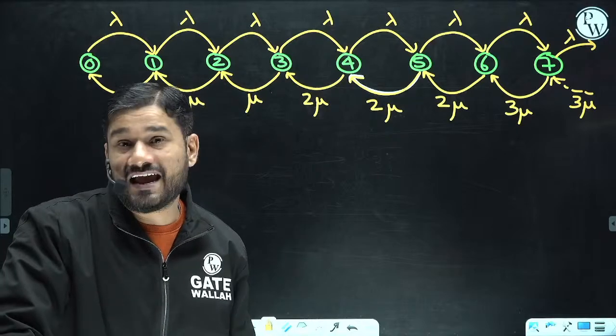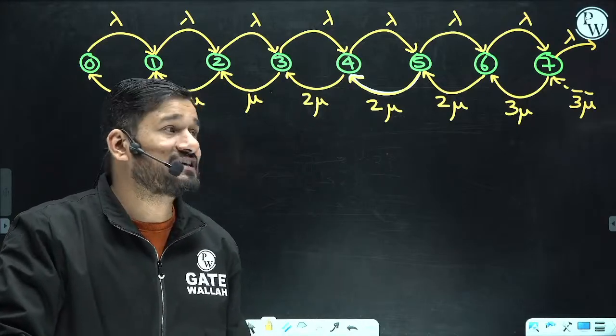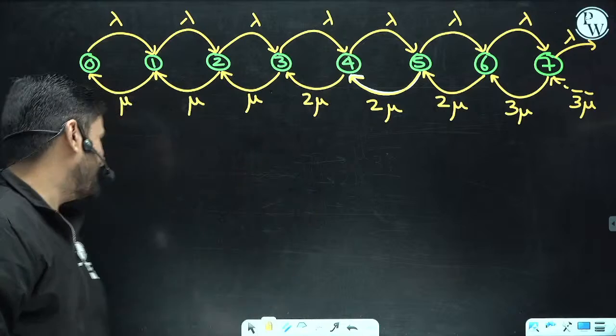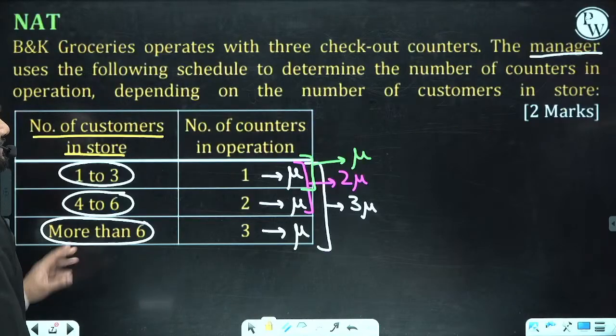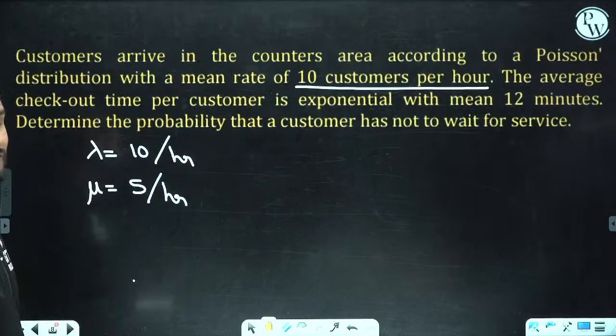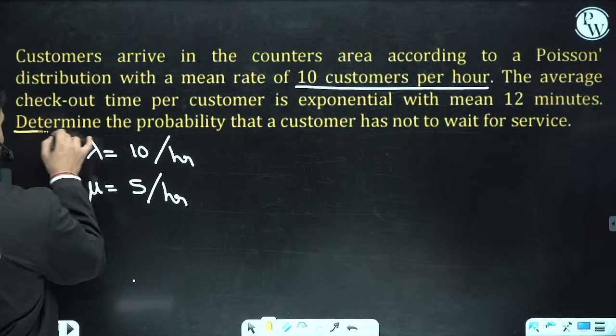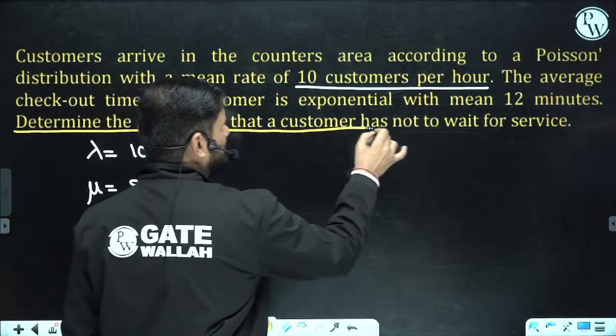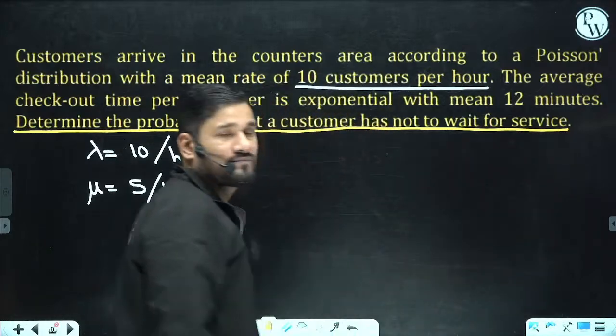Now see what they are asking, you are going to enjoy this. Find the probability. Determine the probability that a customer has not to wait for the service.